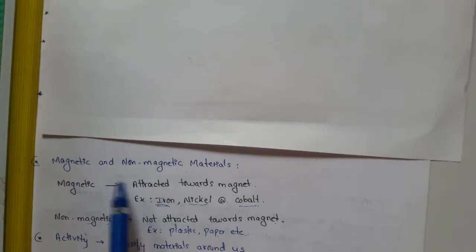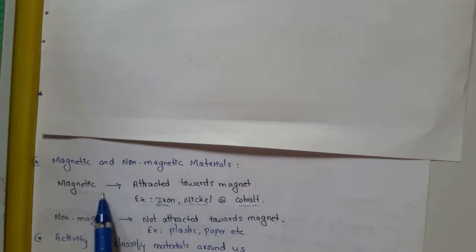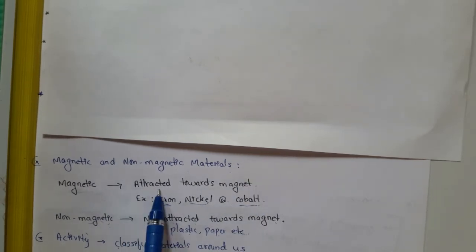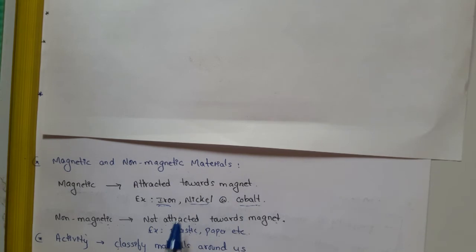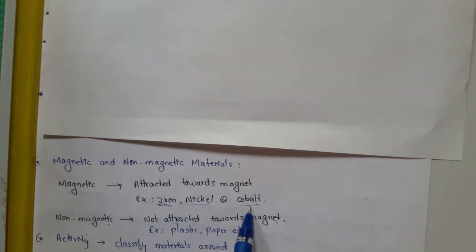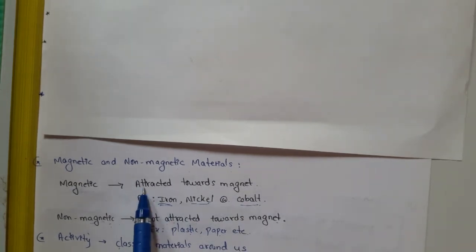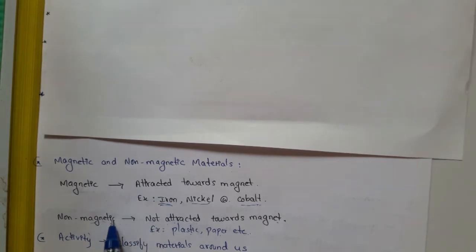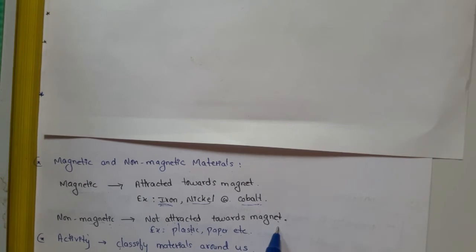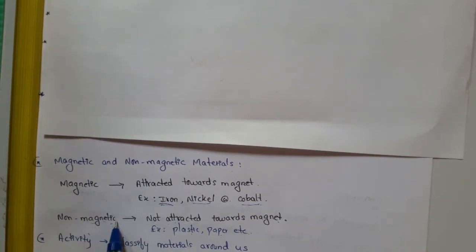So, magnetic and non-magnetic materials. Magnetic materials are those which get attracted towards a magnet. For example, iron, nickel, and cobalt are all known as magnetic materials. Non-magnetic materials: the materials which do not get attracted towards the magnet are known as non-magnetic materials. For example, plastic, paper, etc. Now let us do an activity and classify the materials around us in terms of magnetic and non-magnetic materials.